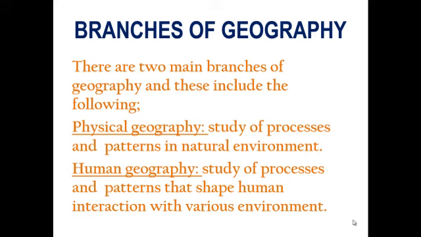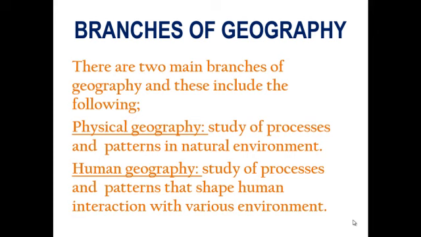When we talk about human geography, it is the study of processes and patterns that shape human interaction with the various environments. We look at how these processes and patterns have shaped our interaction with the environment we live in. So this is the geography that deals with the study of people and their communities.